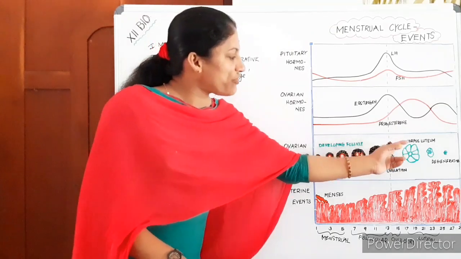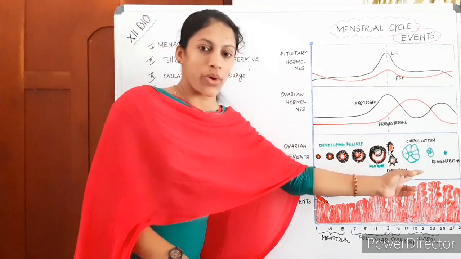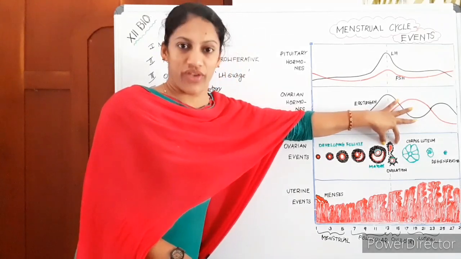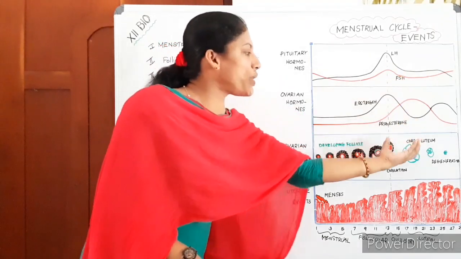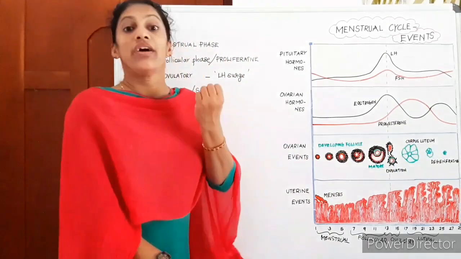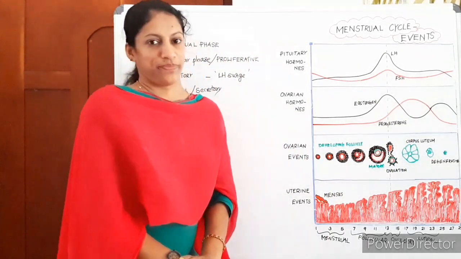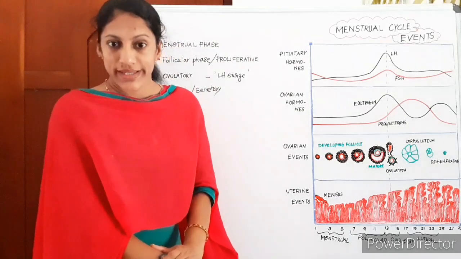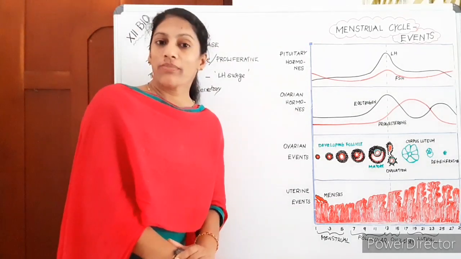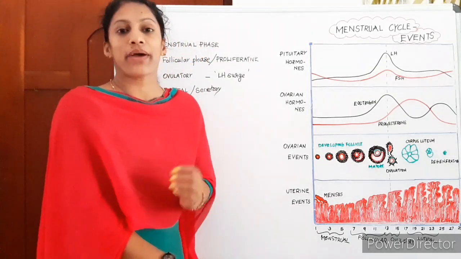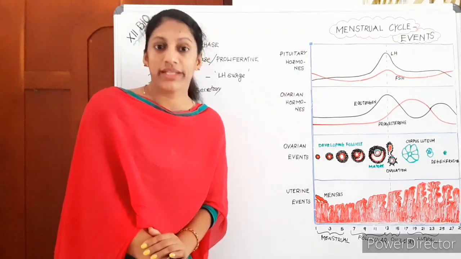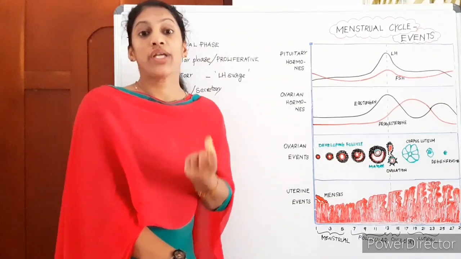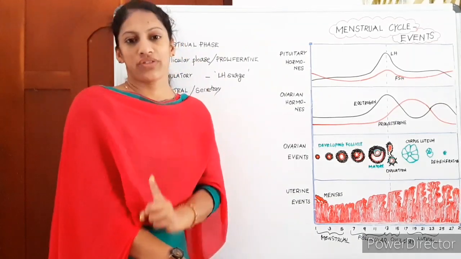The remnant of the Graafian follicle, after the ovum is released, develops into a glandular structure called the corpus luteum. This structure is formed out of the remnants of the Graafian follicle, and it's a glandular tissue, acting as a gland which secretes progesterone.